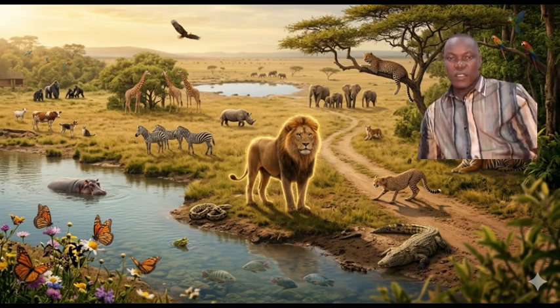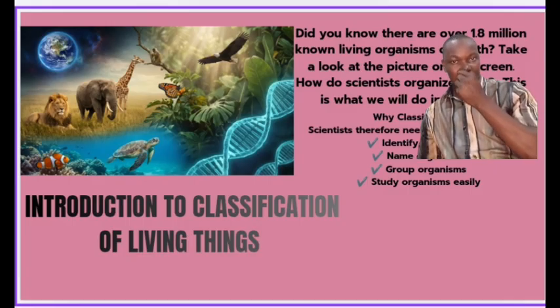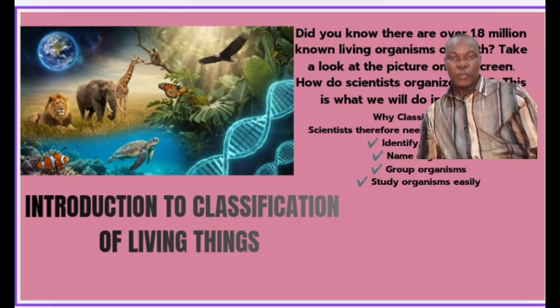I want to dive into the world of classification today. We've looked at a part of it before, so today we're going to be looking at part two of the previous lesson. In our previous lesson, we established that scientists have developed a more meaningful way to name, to organize, and to identify organisms. These meaningful ways are based on similarities and differences that exist among these organisms. And we established that this system of naming, grouping, and identifying organisms is what we call classification of living things.